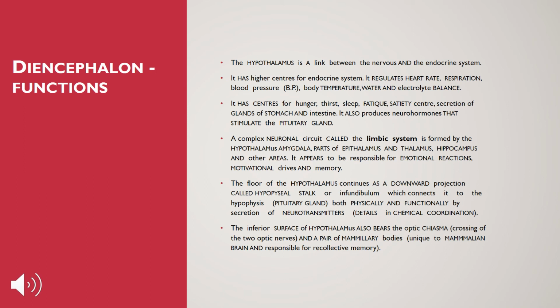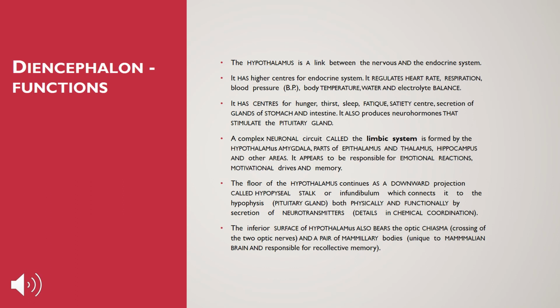Now it has centers for hunger, thirst, sleep, fatigue, satiety, and secretion of glands of the stomach and intestine. It also produces neurohormones that stimulate the pituitary gland. A complex neuronal circuit called the limbic system is formed by the hypothalamus and parts of the epithalamus and thalamus.